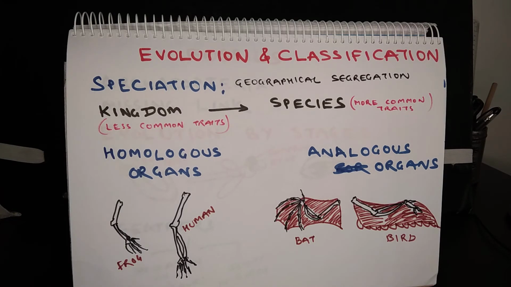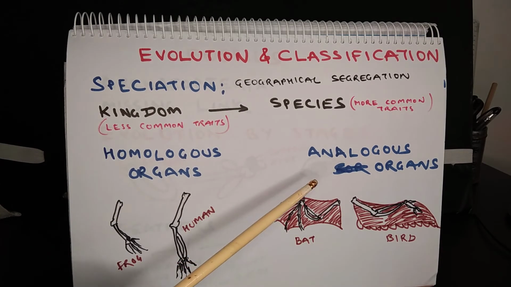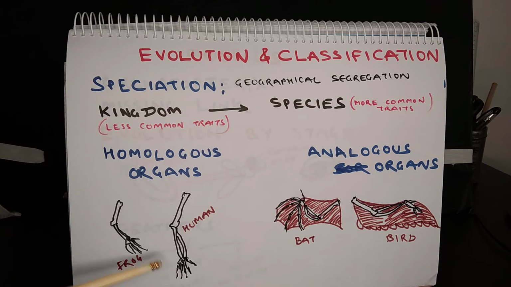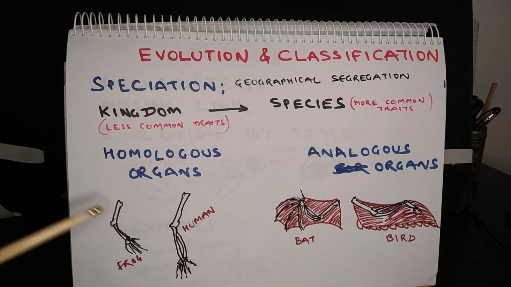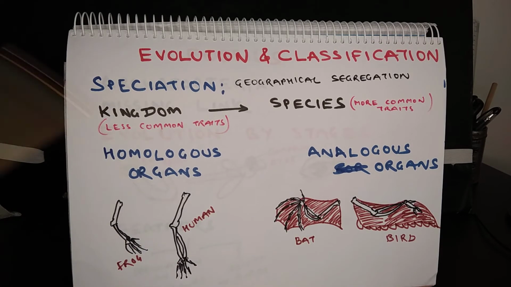Now there are certain proofs which show that evolution has happened. One of the proofs is homologous organs and another is analogous organs. The organs which have similar architecture but serve different functions in different organisms are called homologous organs. These figures show the forelimbs of frog and human.